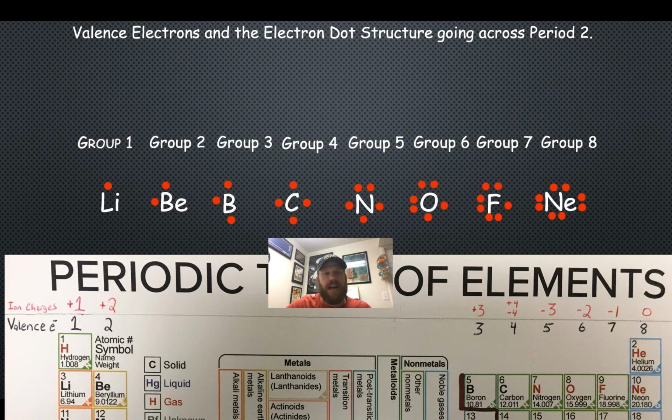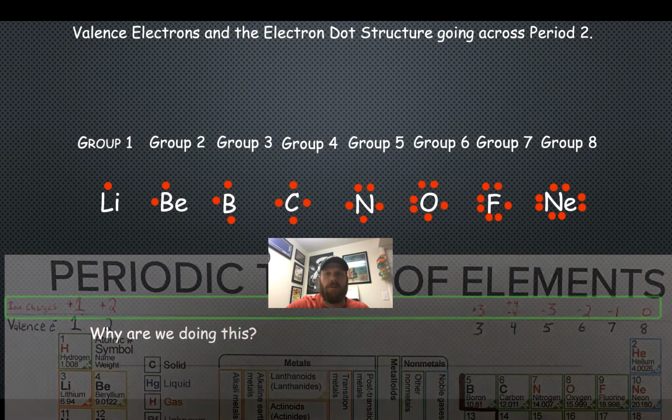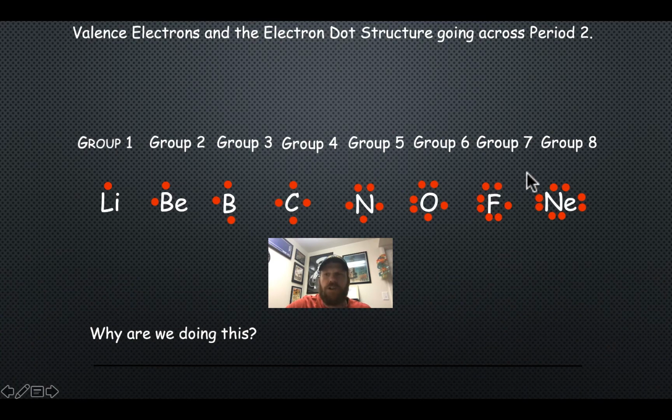Now we have discussed ions. We have even marked our periodic table for the ions that are formed by atoms in each group. But hopefully an electron dot structure helps you visualize the formation of ions a little bit better. Remember, 8 valence electrons is the goal. Would it make more sense for an alkali metal like lithium to lose this 1 valence electron or gain 7 more valence electrons? It's easier to lose 1 negative electron. That is why alkali metals form cations with a 1+ charge.